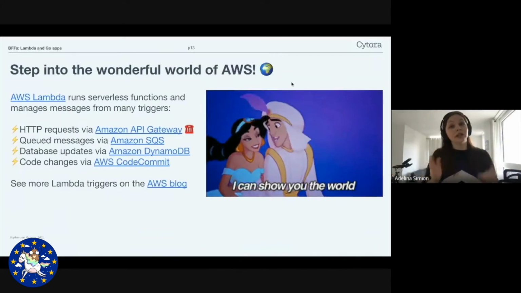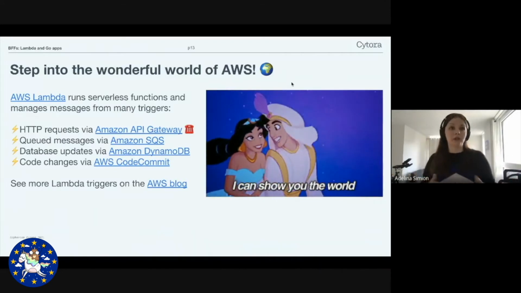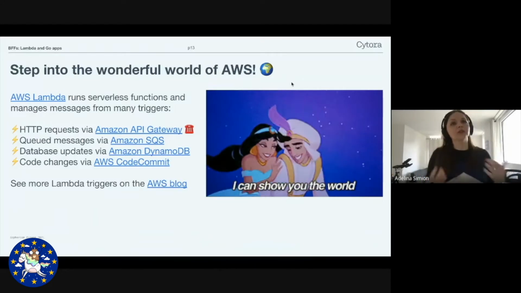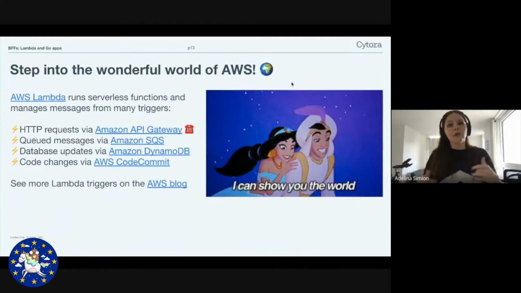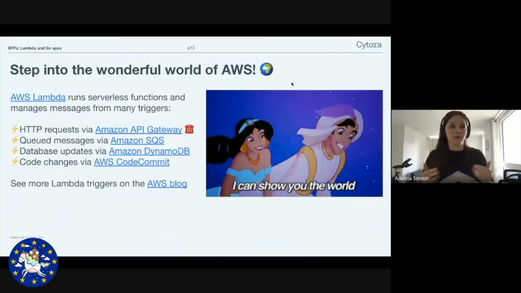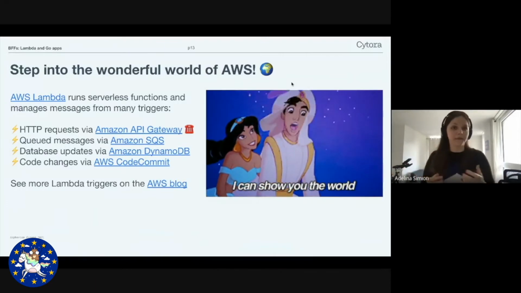Now that we understand the serverless fundamentals, it's time to step into the wonderful world of AWS. It's not good enough to run lightning-fast code that exists in isolation. We need to integrate with a wide variety of events if we are to solve complex problems. This is where the serverless ecosystem comes into play.